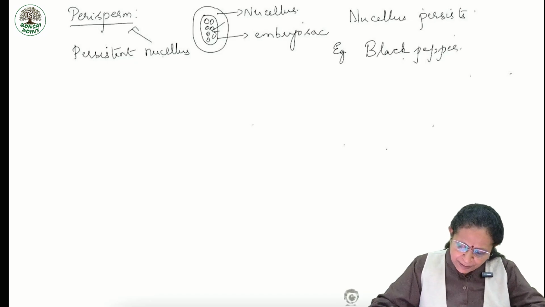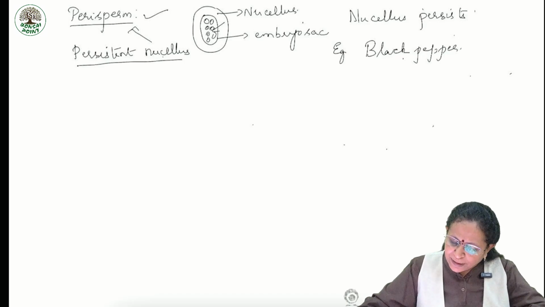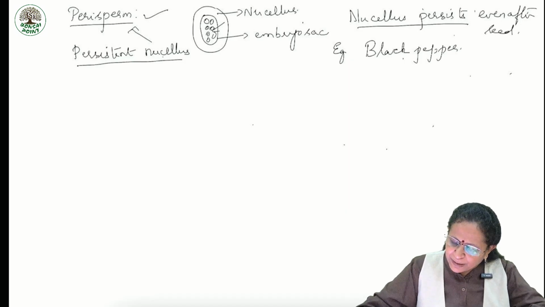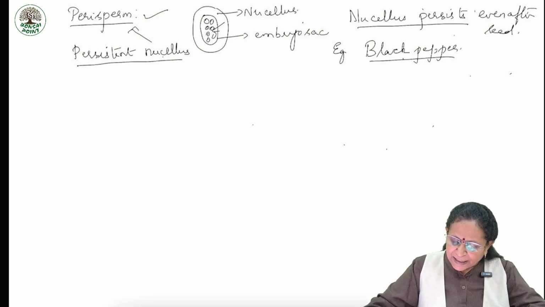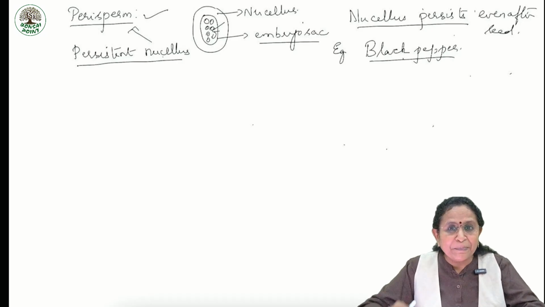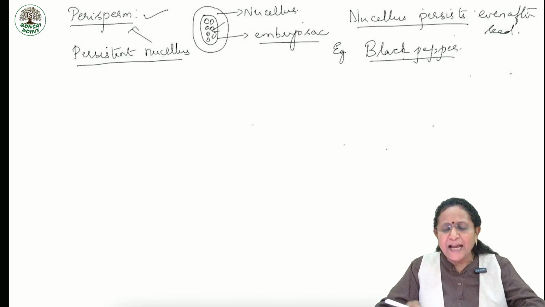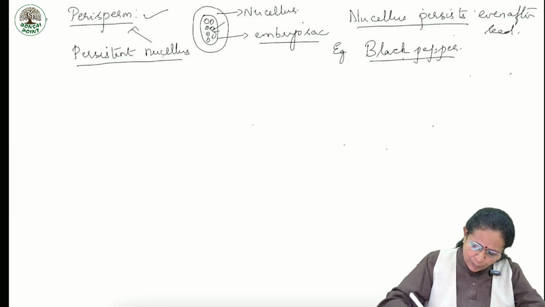Once more I'll repeat. Perisperm means what? Persistent nucellus. Means what? The nucellus persists even after the formation of the seed. Example is what? Black pepper. Why are we telling it specifically? That's because the embryo sac cells will usually use up the nucellus, but sometimes it remains. Thereby, we call that an exception and give it the name perisperm. Okay, this is one term.